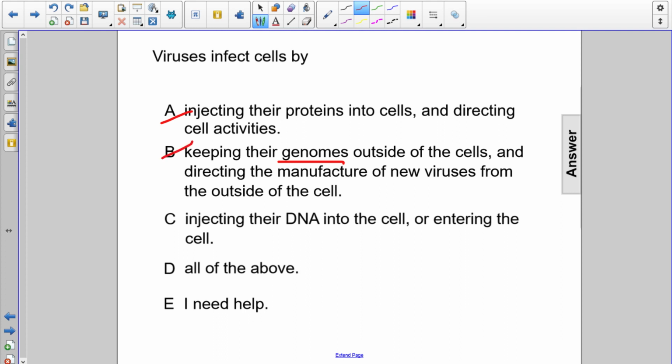Choice C says injecting their DNA into the cell or entering the cell. This is the correct answer because we need the host cell to make copies of the viral DNA or RNA. So the answer is choice C.